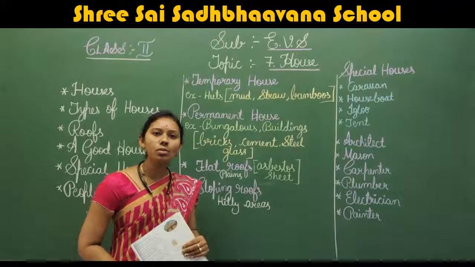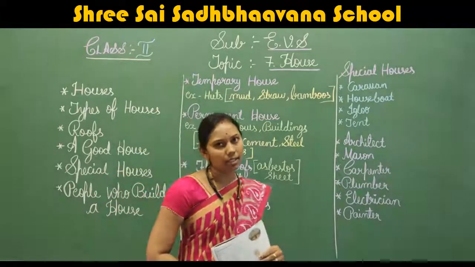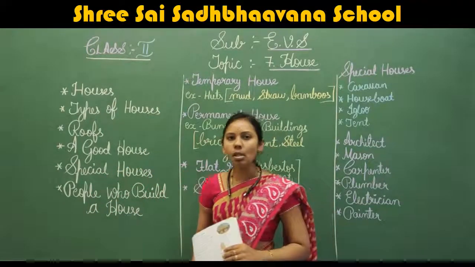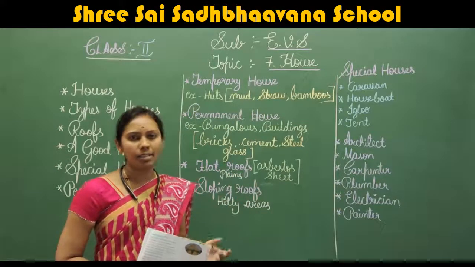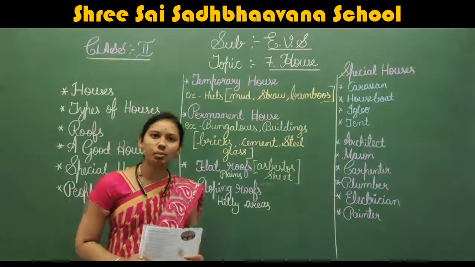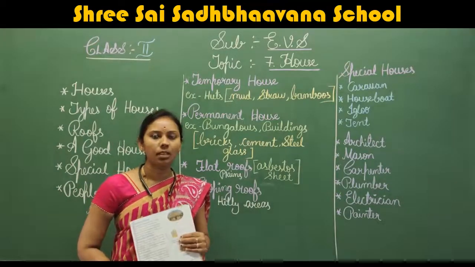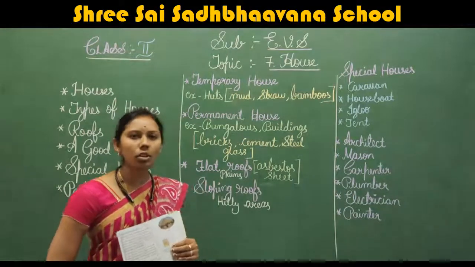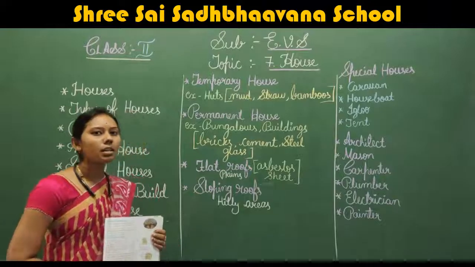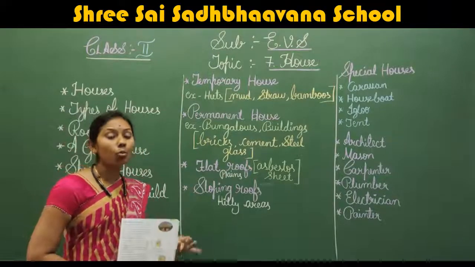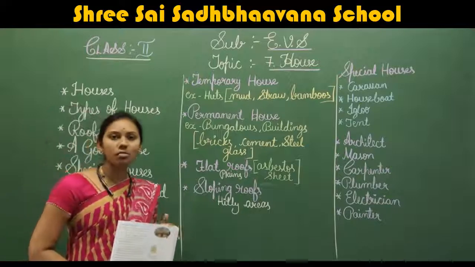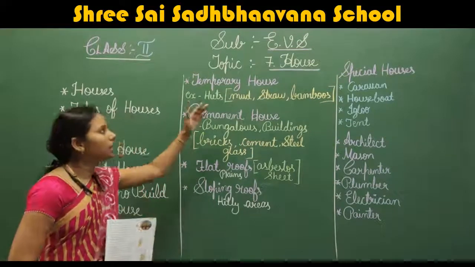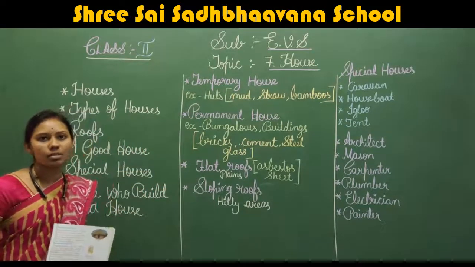So we need house to live in. The house protects us from heat, cold, rain, etc. Like a shelter. It provides a shelter. So we'll see what the types of houses are, how it has been built, who has built the house. We can see everything we'll learn in this new chapter, that is house.